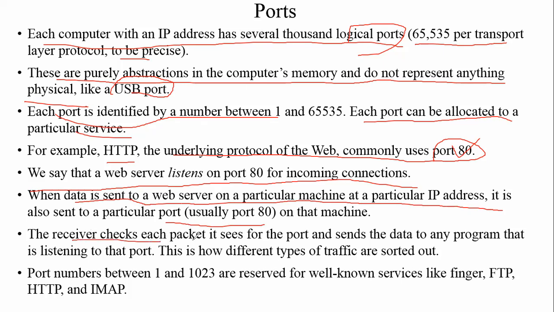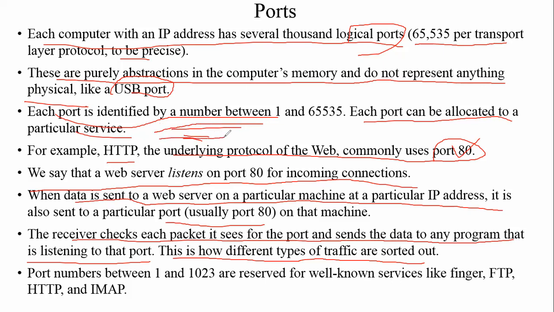The receiver checks each packet's port and sends the data to any program that is listening to that port. This is how different types of traffic are sorted out. Suppose there are some ports: port 1, port 2, port 3. Suppose I want to send an email from one computer to the next, then I use this port. If I want to take a printout, I use the next port. If I want to share some information, then I use the next port. There are lots of ports so that no data collides with each other.